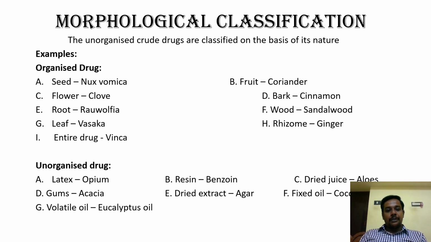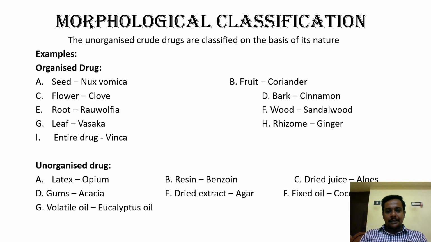Now, unorganized crude drug means it won't have any cellular arrangement. It is not a plant part, right? It's a gummy substance or any secretory product obtained from the plant, which we'll call an unorganized drug. These unorganized drugs are classified into 7 categories: latex, resin, dried juice, gum, dried extract, fixed oil, and volatile oil. Okay.